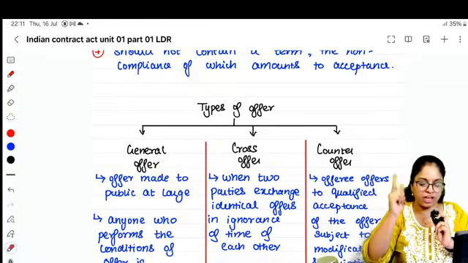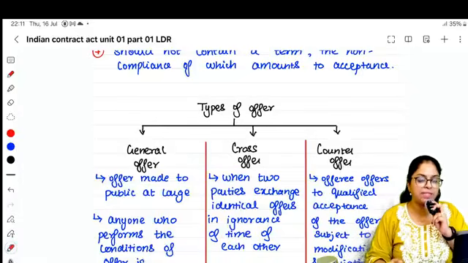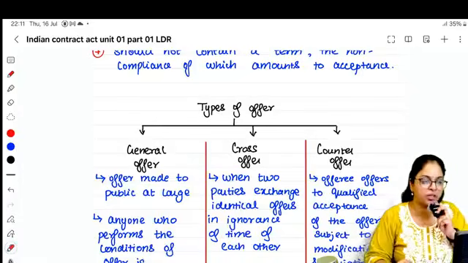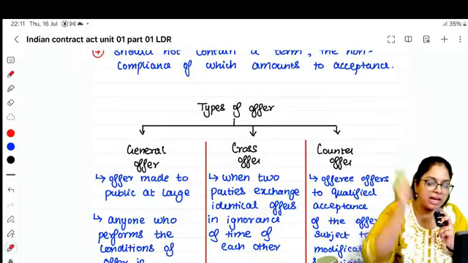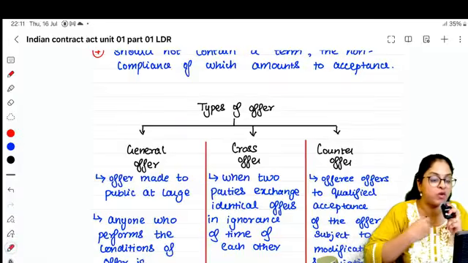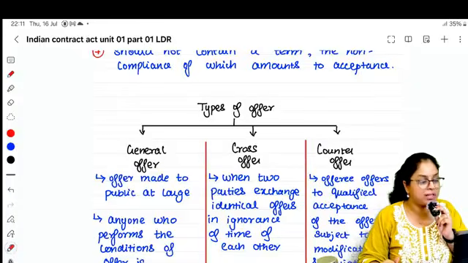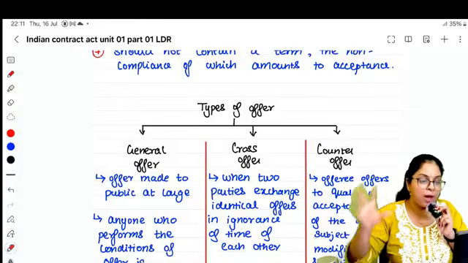Carlill said, you guys are making a fool of me, I'll go to the court. Court said to the smoke ball company: Hey smoke ball company, you gave the advertisement, you said whoever consumes the smoke ball in whatever manner we are telling, if you get influenza we will pay the reward. You cannot change your statement now. You are supposed to pay Carlill.